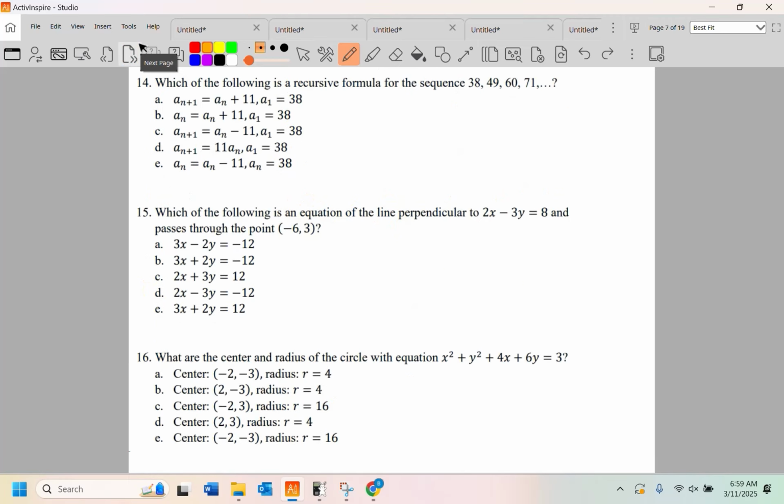14, which of the following is a recursive formula for the sequence, blah, blah, blah. And let's see, does it have a pattern? I believe it does have a pattern. The pattern is plus 11, right?